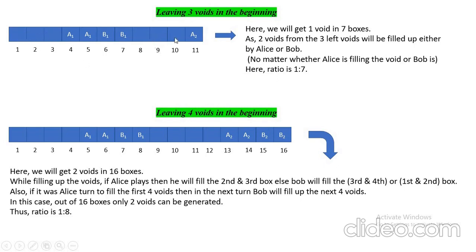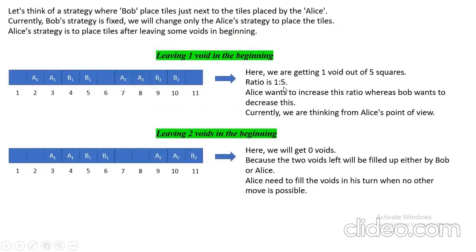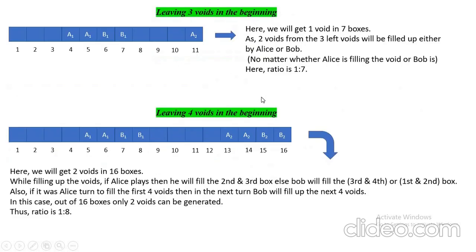So corresponding to each 3 voids that are left, only 2 can be filled, so we are getting 1 void. Here the ratio is 1:7. Like you can see, if 2 and 3 are filled, then out of 7, we are getting only 1 void. So 1:7 is the ratio. And before the ratio was 1:5. So 1:5 is the better ratio from the point of view of Alice.